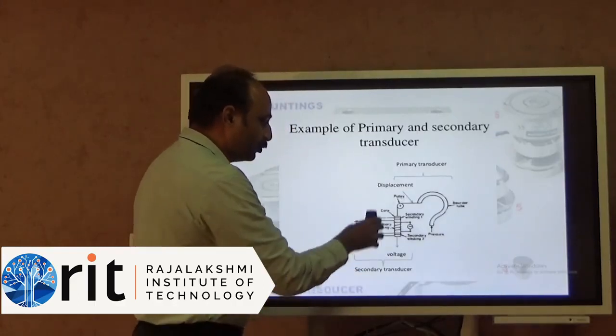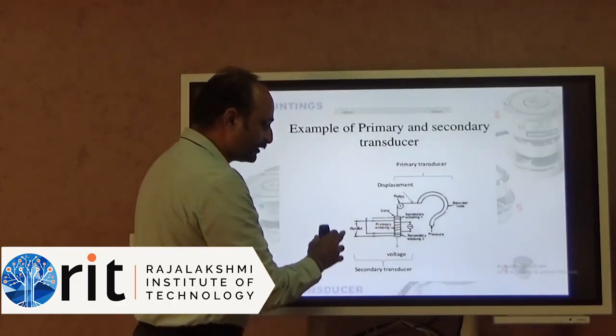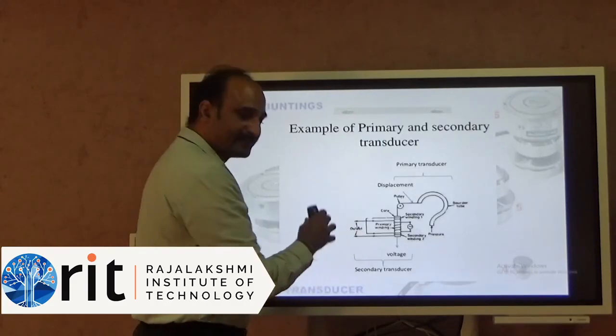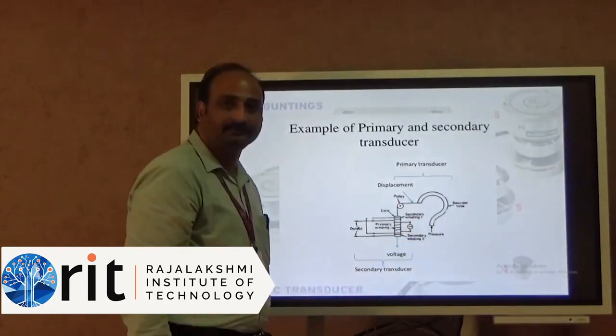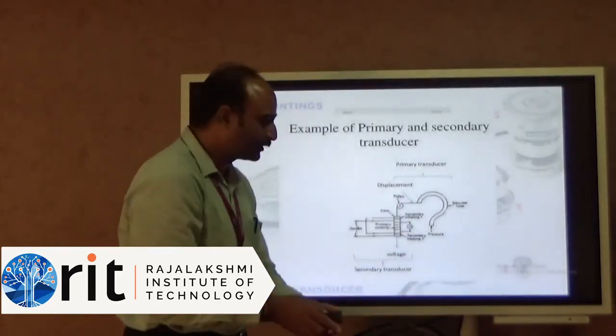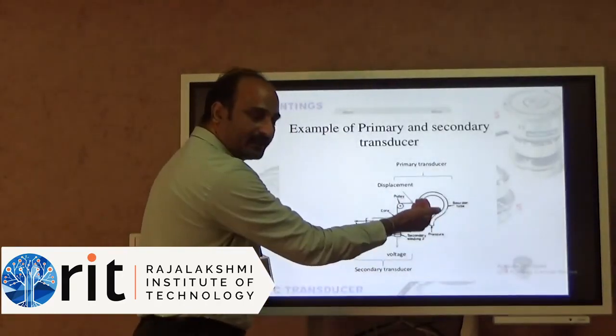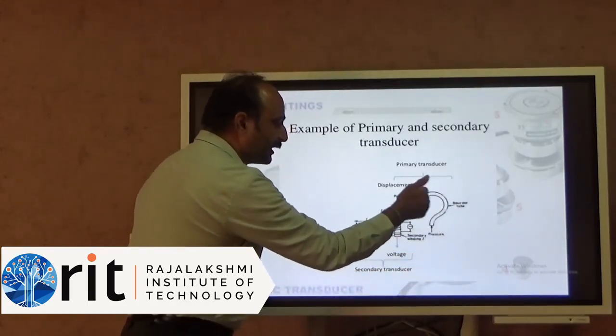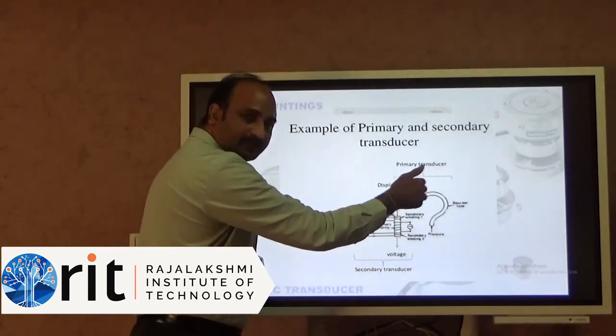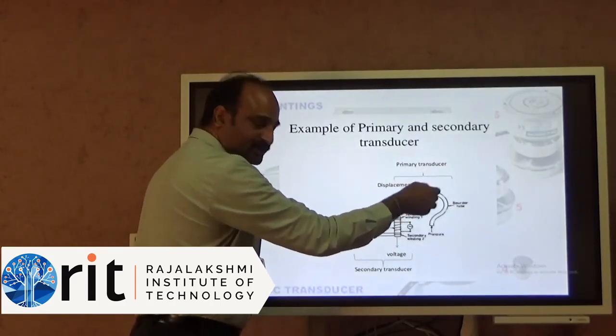So this voltage which is available in the secondary winding is calibrated to this pressure. Can you understand now? We have given some pressure here. It is given to the Bourdon tube. So this pressure is converted as movement here through that thread or chain.